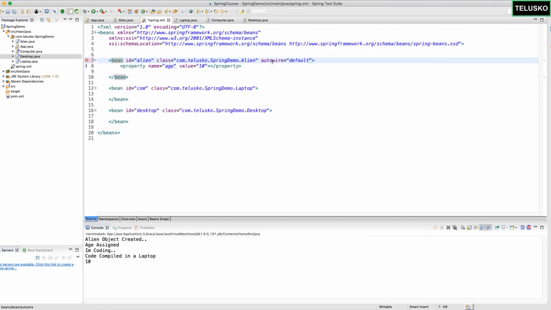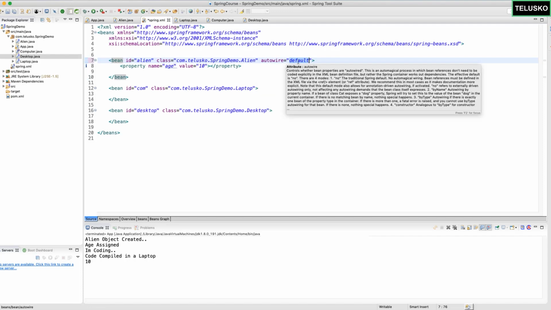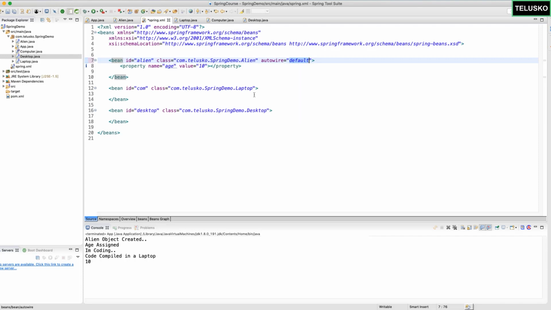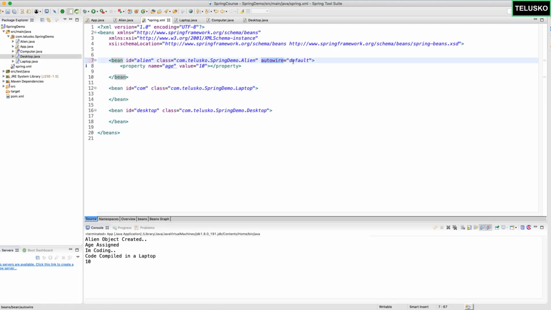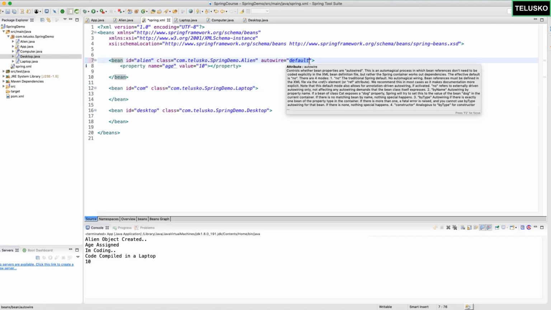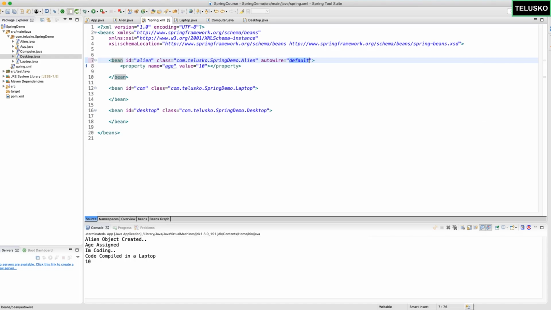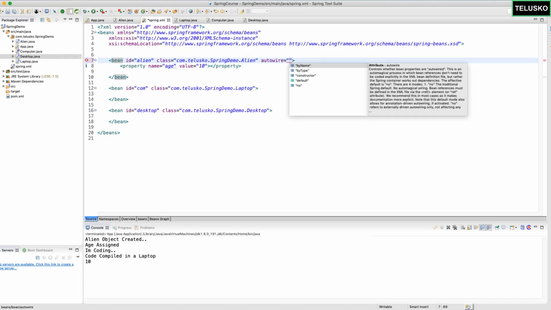Can you see that we have a concept of Autowire? And what is Autowire? Autowire simply means you are informing the Spring Framework, hey Spring, if you are looking for some property, if the bean is available, connect automatically. Only when the bean is available, then only connect. You can see it says Autowire, it is searching for the object now. In fact, we have a choice when you say this. If I press control space, you can see we have by name or by type. So we have two choices.